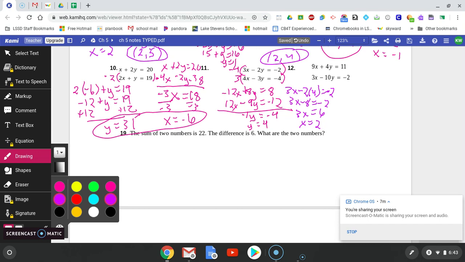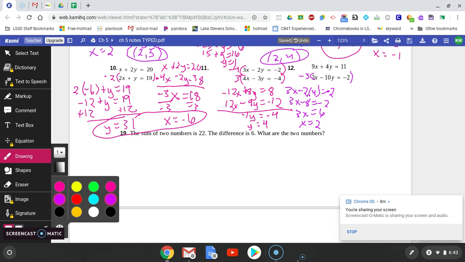All right, as always, if any of these you have questions on, mark it and ask me about it tomorrow. Okay, the last one, there's just one thing I need to do for multiplication. If I multiply this equation by a -3, then one will be a 9x, the other one will be a -9x. Again, I want them to have the same number in front, the same coefficient, but opposite signs.